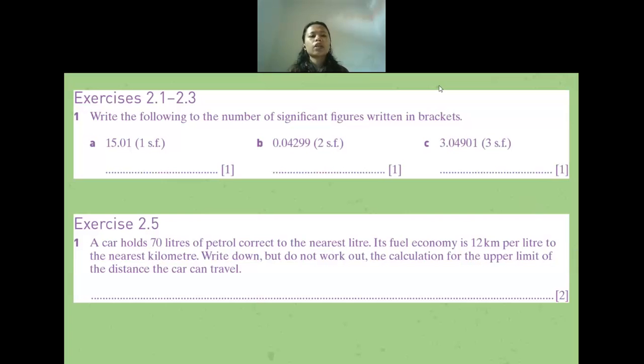Okay. So anyone want to help me for question 15? Write down the following numbers by giving the significant figures in the brackets. So 15.01, what will it be if I round it off into one significant figure?